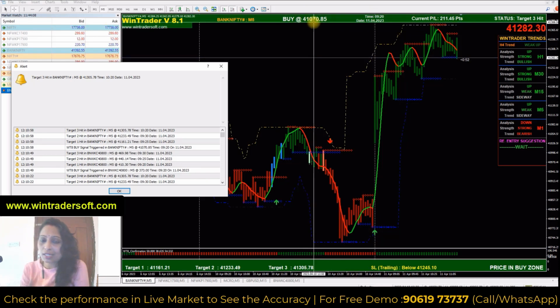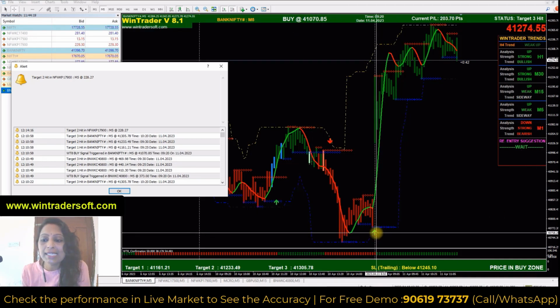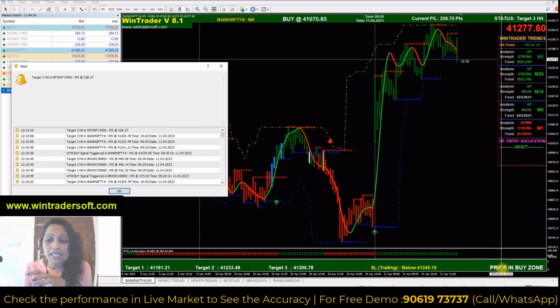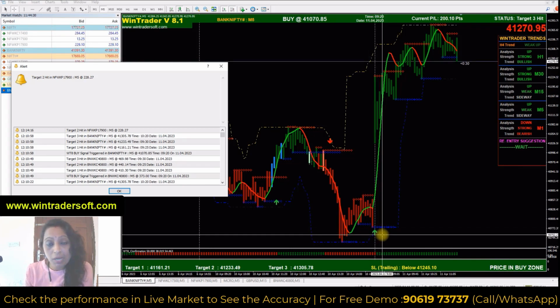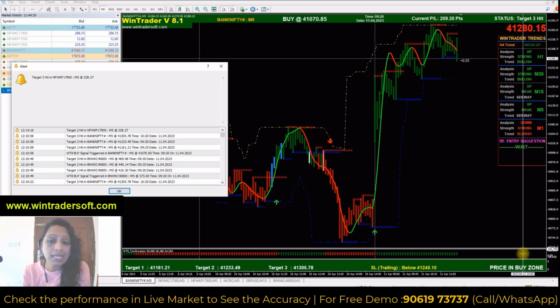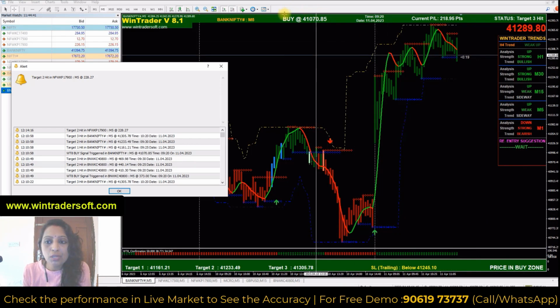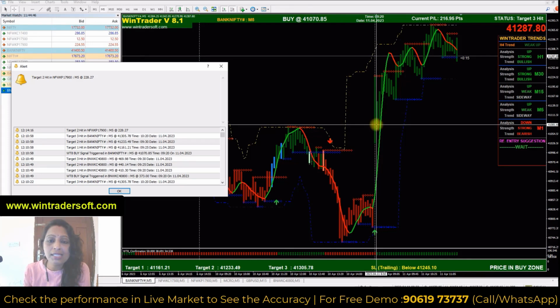So the software gives automatic signals. Before taking the call, you have to check whether the signal is confirmed or not. Checking the confirmation is very easy. If it is a buy signal, the first confirmation is that the price should be in the buy zone. First the arrow will come, after that you have to check the confirmation. The second confirmation is that you have to enter at the second candle's opening rate. You can see we got a buy at 41,070, that is the second candle's opening rate. So you have to enter in the second candle.